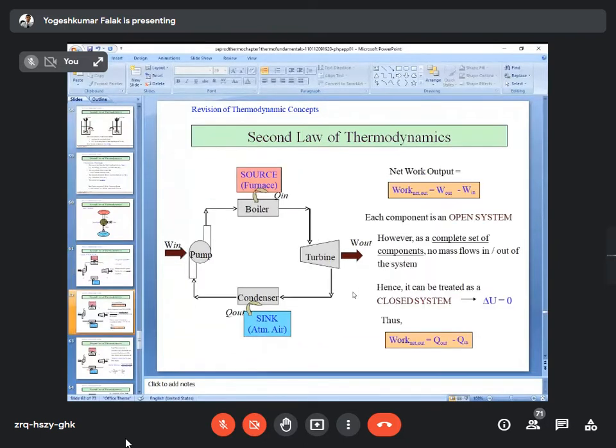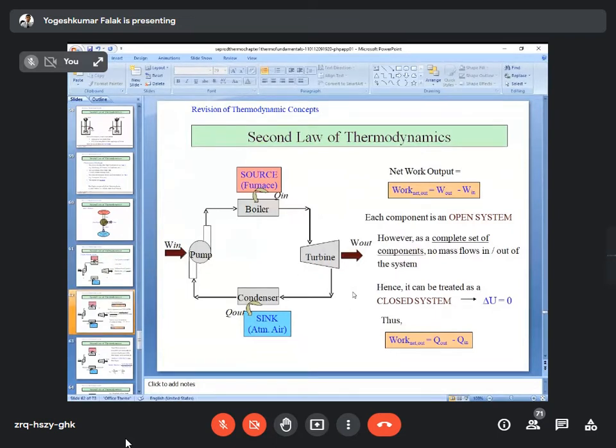In the next slide you see that, for that case, net work output, write down in your notebook, W net or work output net is equal to W out minus W in. ये आपको सॉल्व करते समय लगने वाला है ये फॉर्मूला. W net is equal to W out minus W in, work done out, work done in.